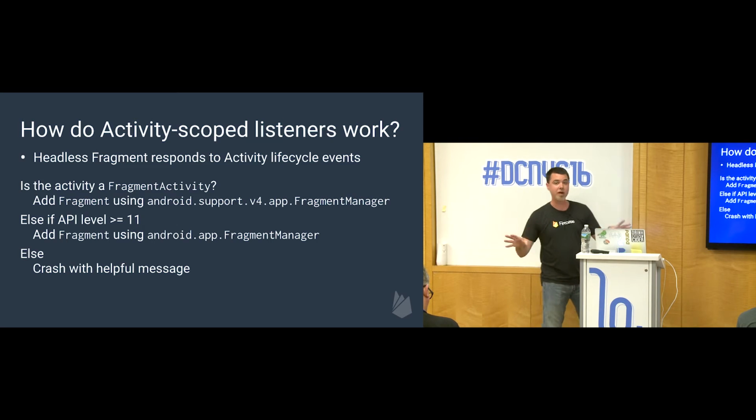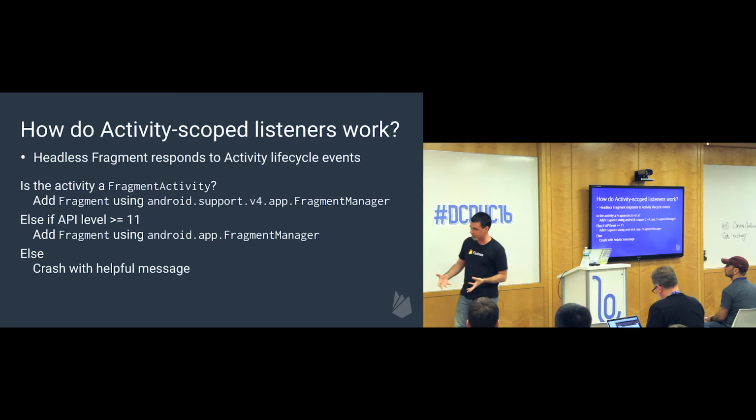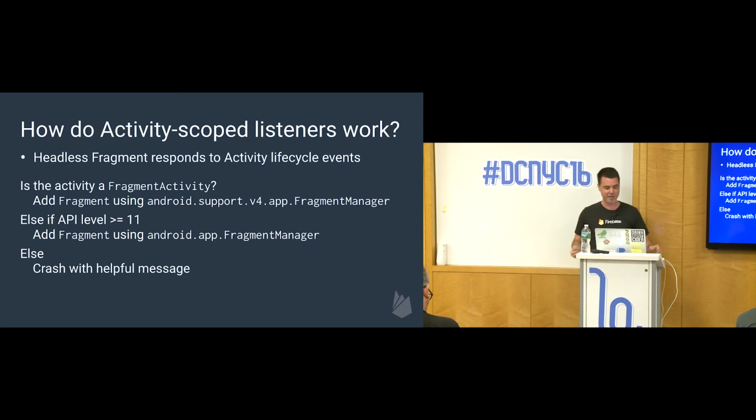So just bear in mind, if you are using the task API and you're targeting less than Honeycomb, you need to be using fragment activities, the compatibility library version. And that's general best practice anyway, right? So be aware of that. So that's basic processing, right?